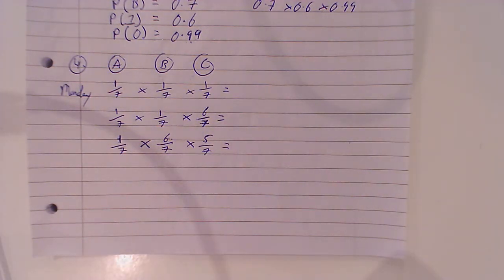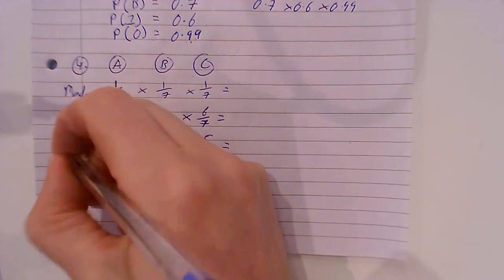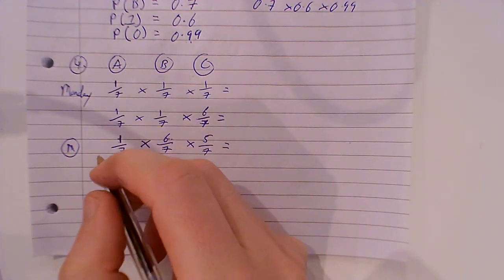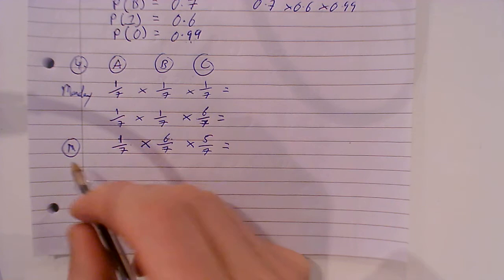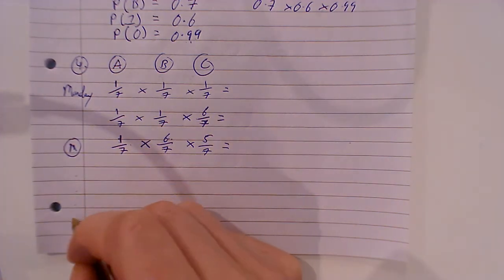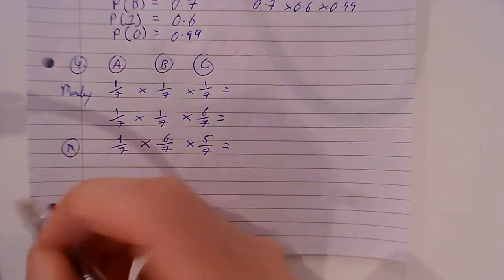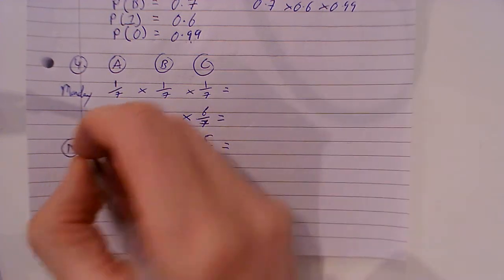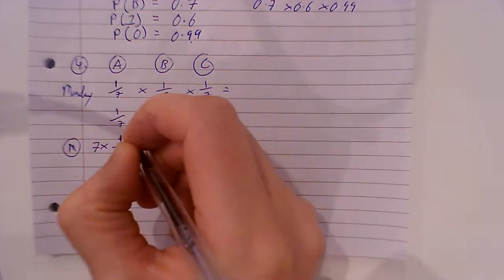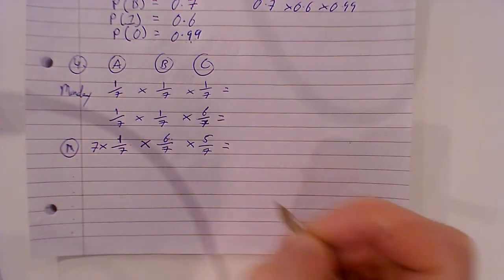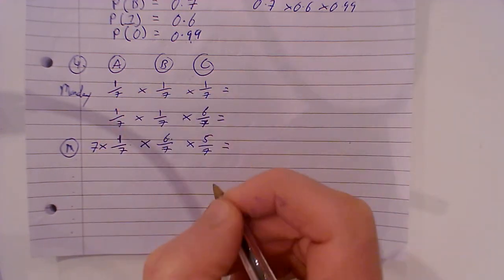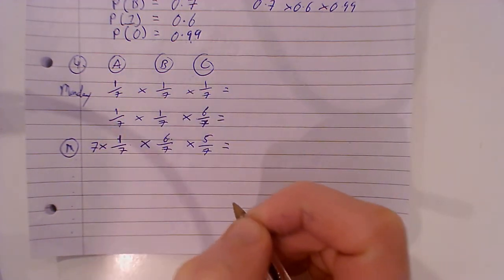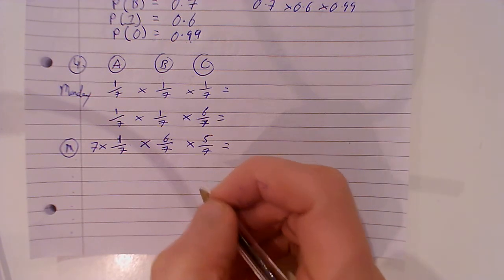Now, anybody with a bit of common sense is going to say, that's just what it is for Monday. But what if this person had it on Tuesday, Wednesday, Thursday, Friday, Saturday, Sunday? There's 7 options there, isn't there? So you would multiply that by 7, which will make that 7 over 7. And that's your answer.